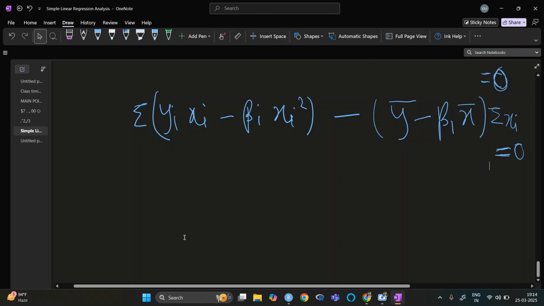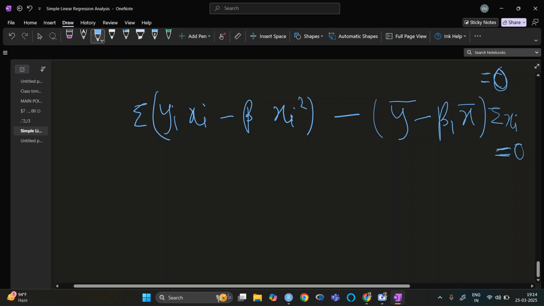Okay. So we have summation of yi xi, and here we have summation of beta 1 xi. Sorry, beta I is not there. Beta 1 is there.